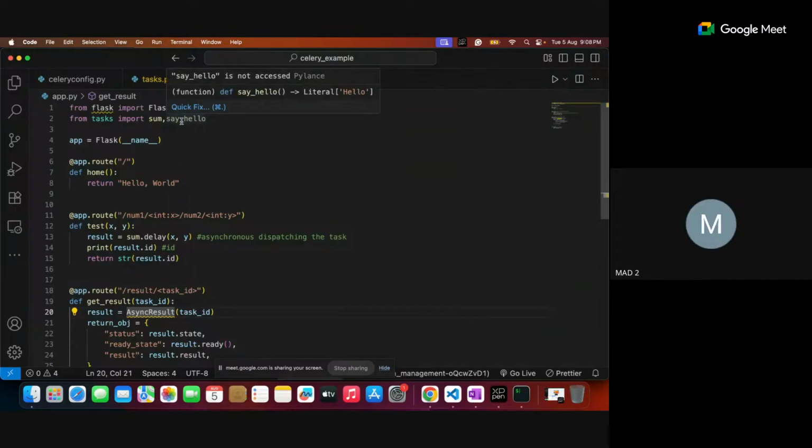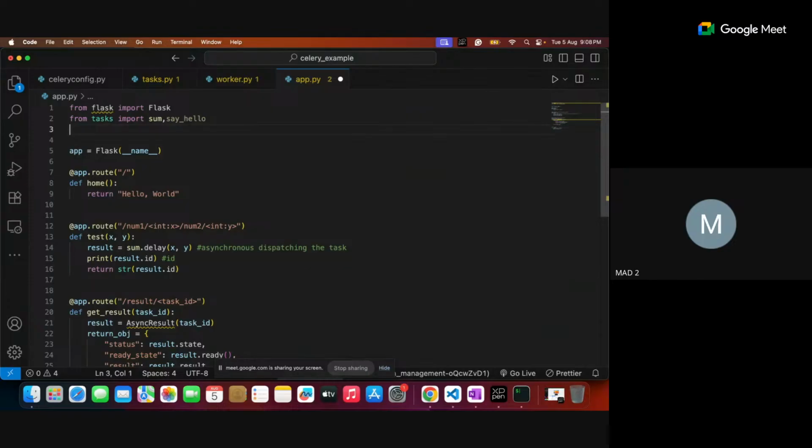So I need to import it, but still I did not do any kind of importing. So let me do the importing also. The async result is a class. I should import it. I need to import a lot of things. So just now I imported the task. Similar lines, I need to import that async result also, which is available in celery.